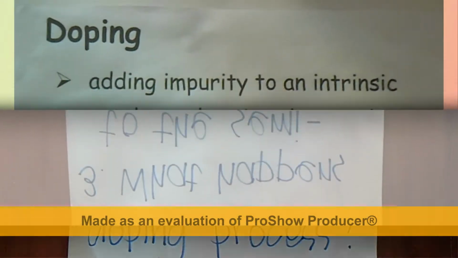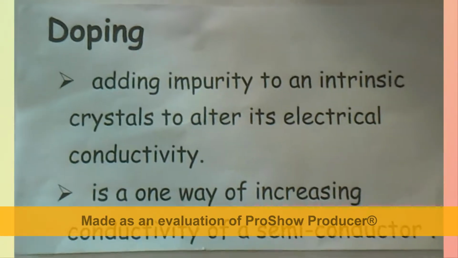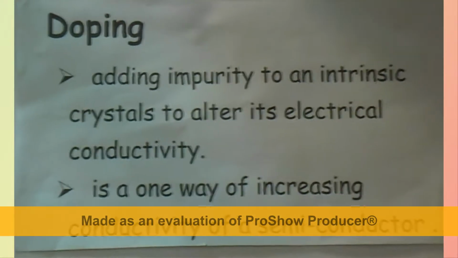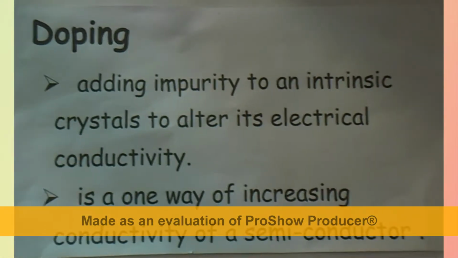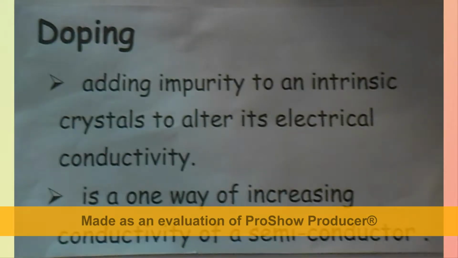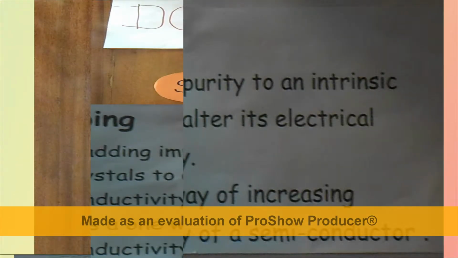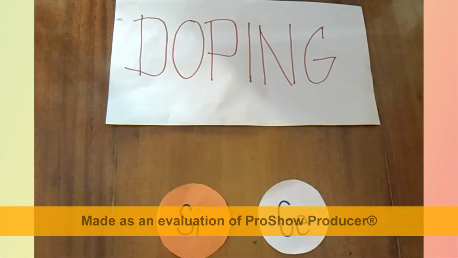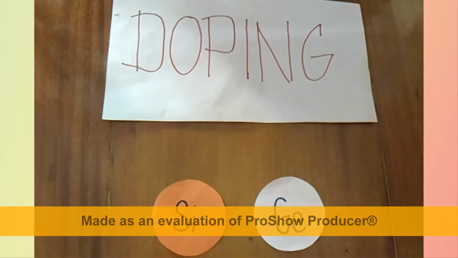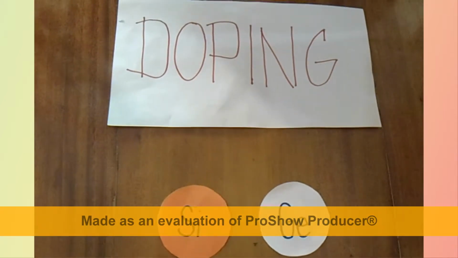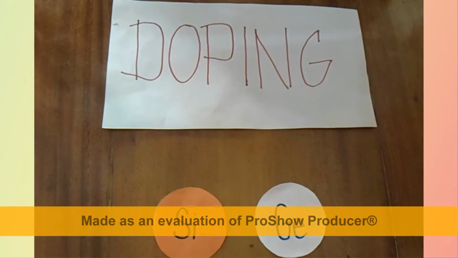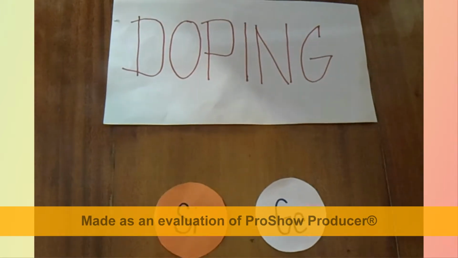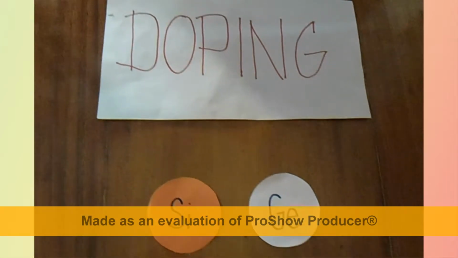Doping is adding impurity to an intrinsic crystal to alter its electrical conductivity. It is also one way of increasing conductivity of a semiconductor. The electrical property of pure semiconductors, such as silicon and germanium, can be greatly modified by introducing a trace of another substance into their pure crystal lattice. The introduction of an impurity to a pure semiconductor is called doping.